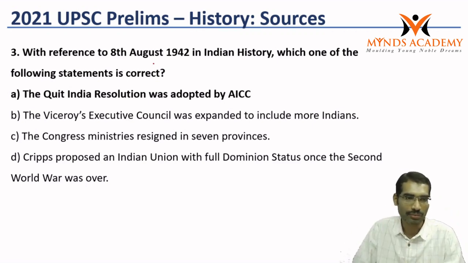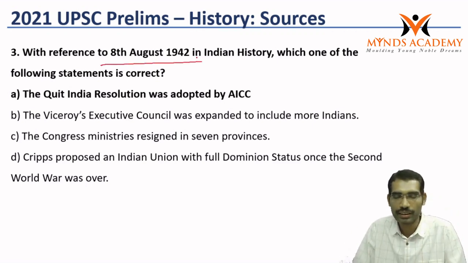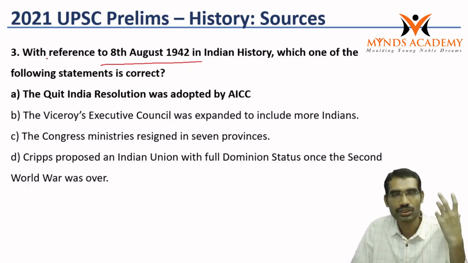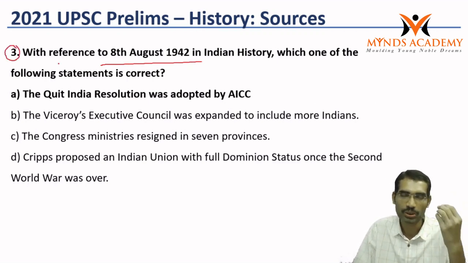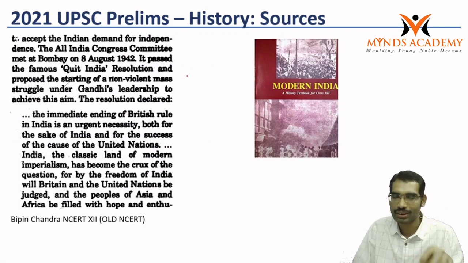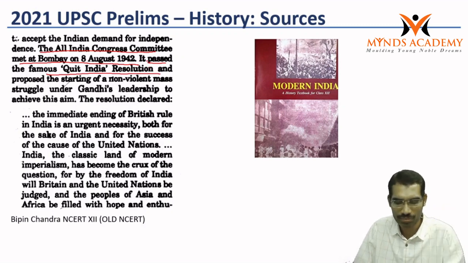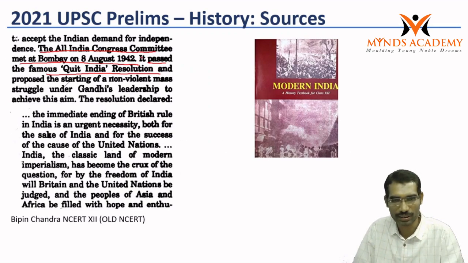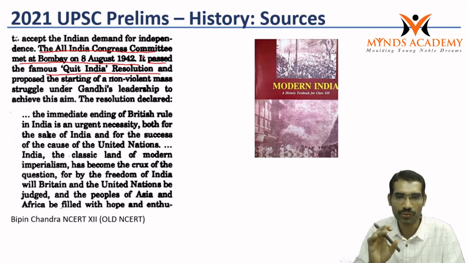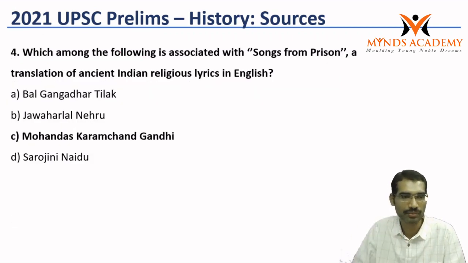When it comes to the third question, with reference to 8th August 1942, this is one of the easiest questions this year. Most of the students would have made the right answer. Modern India by Bipin Chandra itself says, the All India Congress Committee met at Bombay on 8th August 1942. It passed the famous Quit India resolution. So Bipin Chandra itself is giving this line. This is the one question which you can directly answer from this basic book.